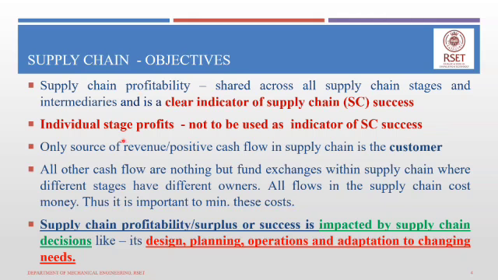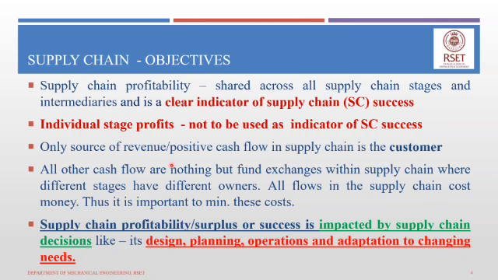So individual stage profits cannot be used as an indicator of supply chain success, but rather you can use the supply chain profitability, which is nothing but the shared profit across all the stages and intermediaries in the supply chain network. That is a clear indication of supply chain success.